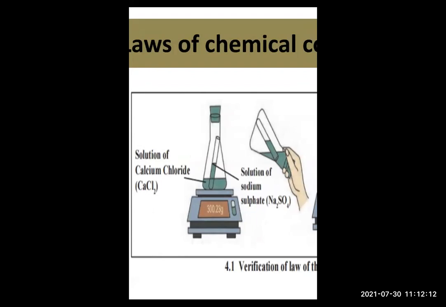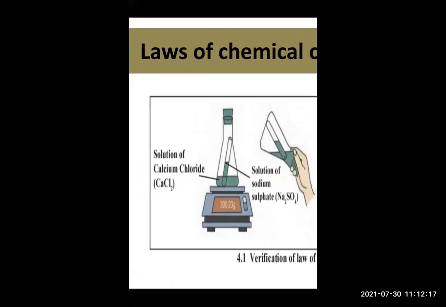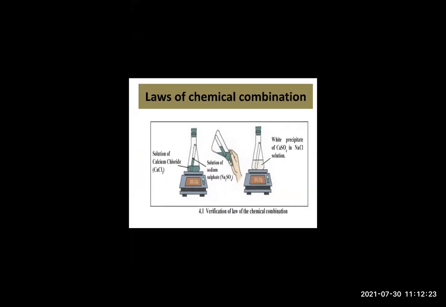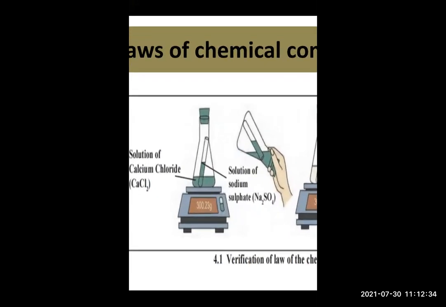Okay, and seal the conical flask with an airtight rubber cork. You can see a rubber cork over here. So that rubber cork should be very tight so that no air will enter inside it. So that way it should be sealed. Okay, then after that what we have to do? You have to take the weight of the conical flask. Okay, how you can take the weight? Can you see the reading, students?